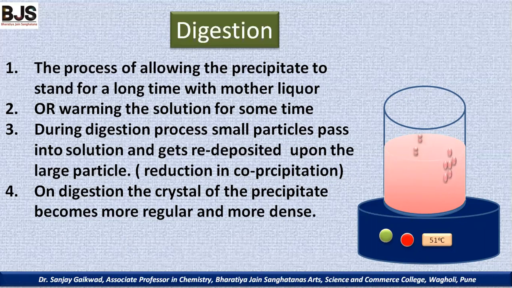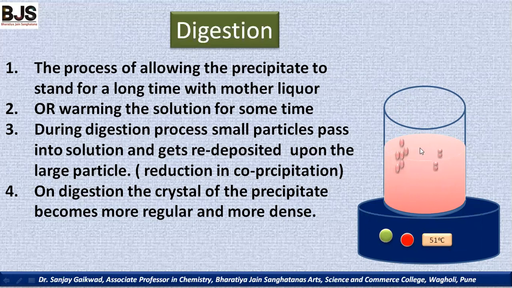Now, if impurity is present in this solution, then the impurity also gets adsorbed on the surface of the small particles. If big particles are there, then the adsorption is less, but if smaller particles are there, the impurity gets immediately adsorbed on the surface. For this purpose, we have to give the digestion process. Now on digestion, what happens? When we keep this solution in a warm condition, say at 51 degrees Celsius, and if we stir it slowly, then what happens?